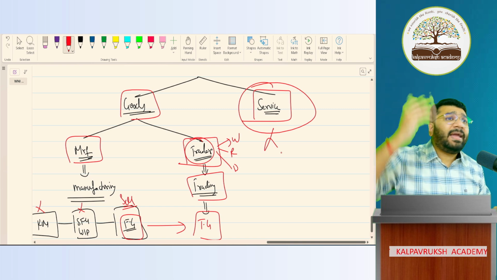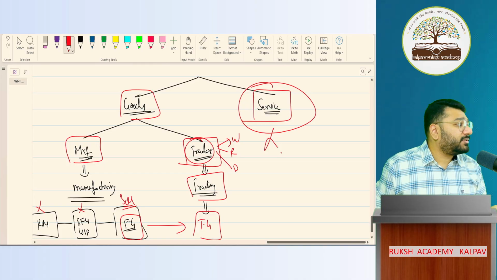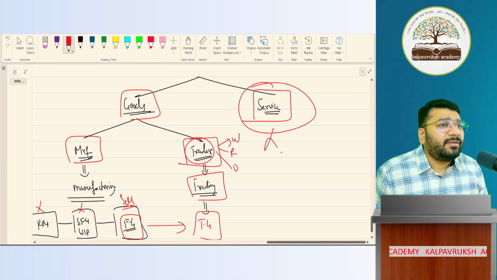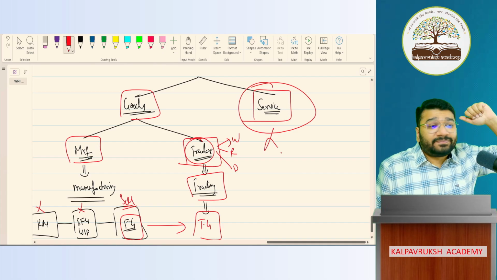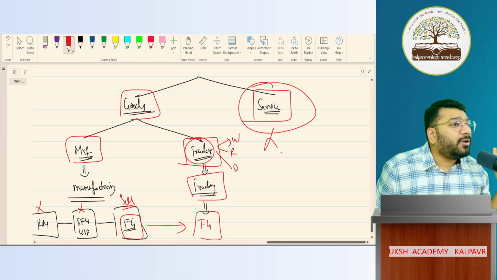An AC mechanic is coming and repairing the AC. Is it service or goods? He is providing his knowledge and experience for repairing the product, so that is also service. So is the AC mechanic the service provider or receiver? He's the service provider. You are the service receiver. Got it? Not got it?